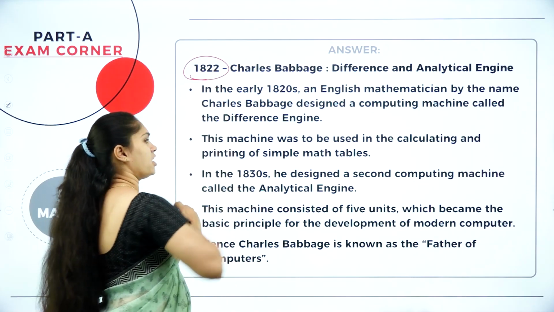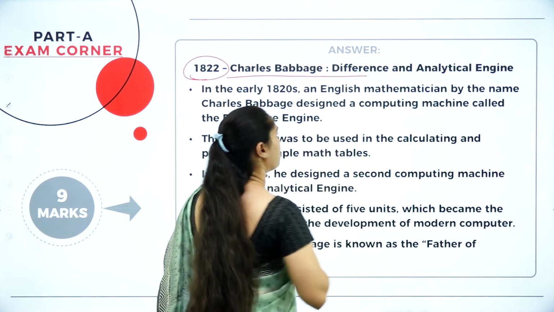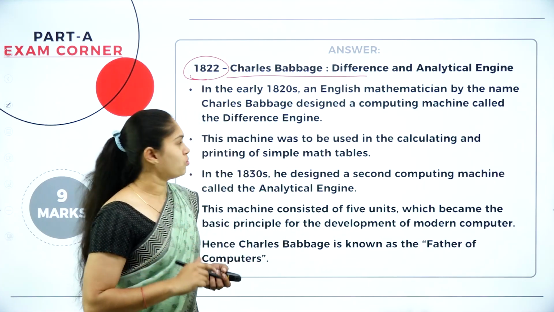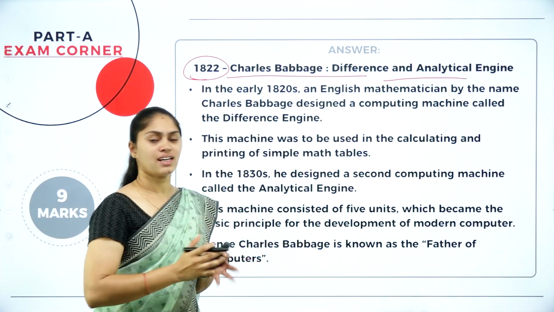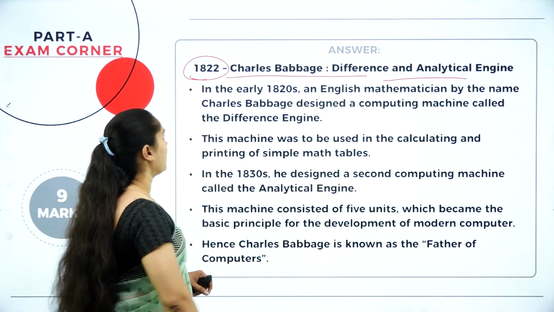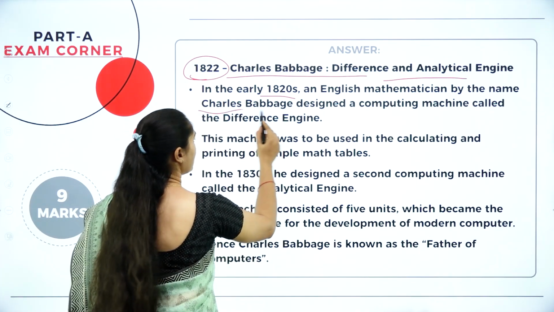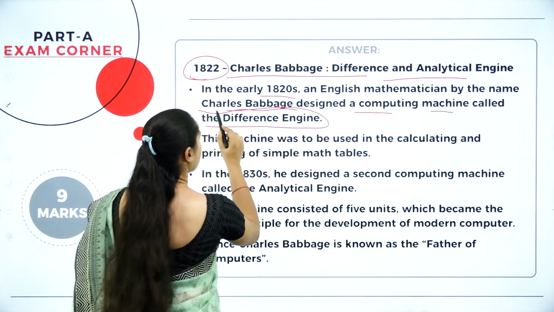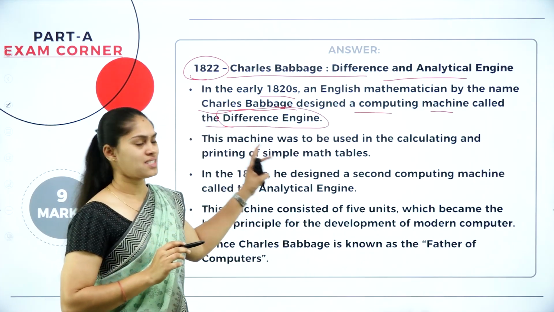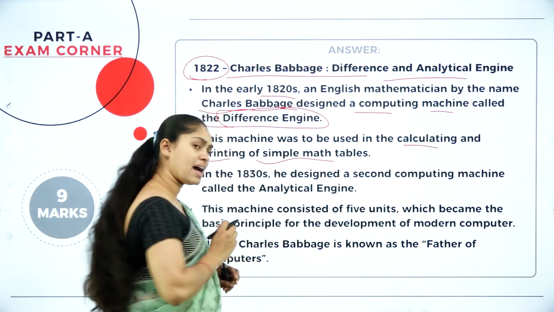In 1822, the revolution happened by Charles Babbage. He invented two machines. One is the difference engine and another one is the analytical engine. So here in the early 1820s, an English mathematician by the name Charles Babbage designed a computing machine called the difference engine. This machine is able to do calculation and print simple math tables.